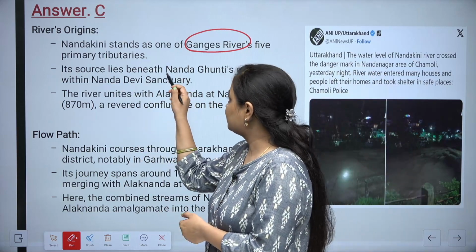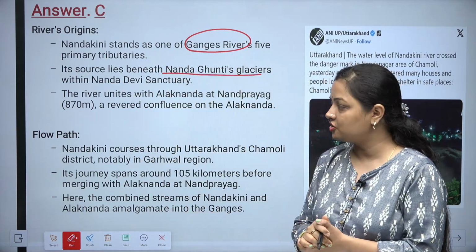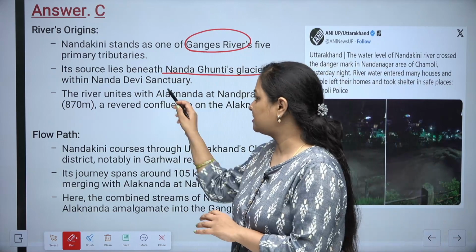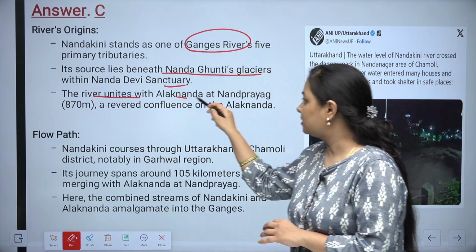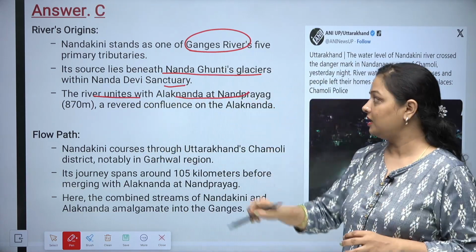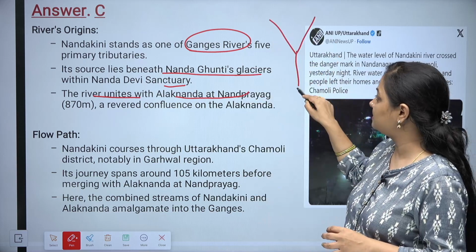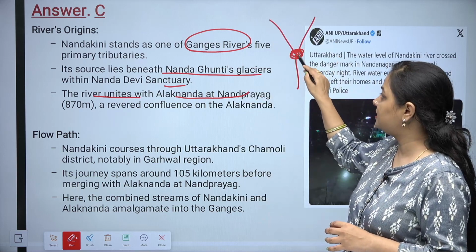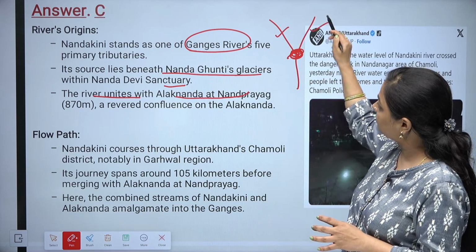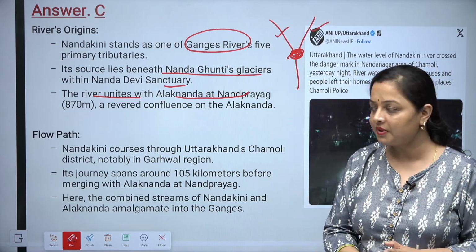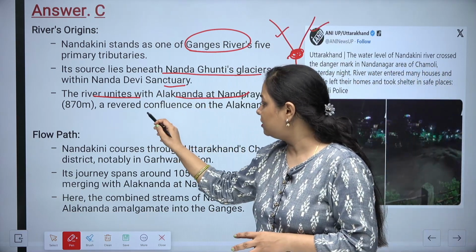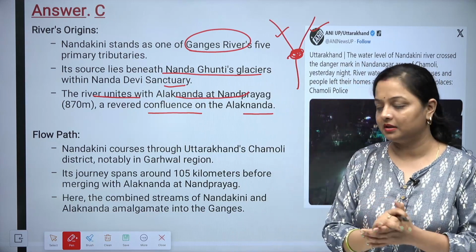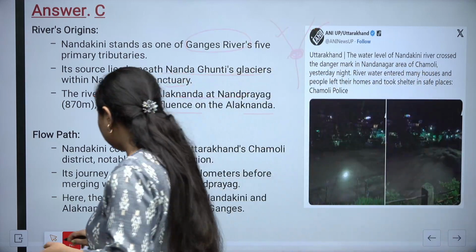Its source lies beneath Nanda Ghunti's glaciers within the Nanda Devi sanctuary, and the river unites with Alaknanda at Nandaprayag. The confluence point of these two rivers, the Nandakini and the Alaknanda, is at Nandaprayag, a revered confluence on the Alaknanda.